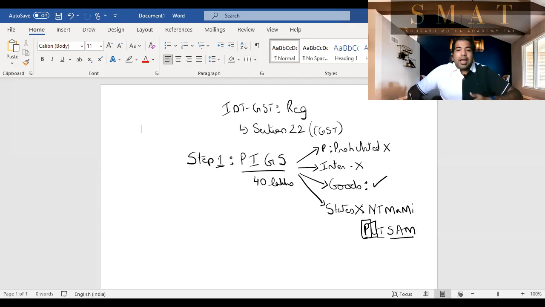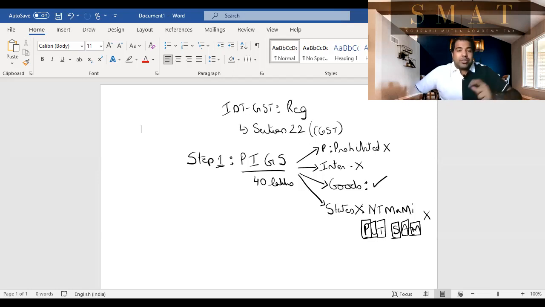Uttarakhand, north of India, and Telangana, again south of India. So these 3 states are south of India, and SAM again is northeast, guys. SAM is Sikkim, Arunachal Pradesh, and Meghalaya. So you should not be in these states. If you're not in these states, then the limit of 40 lakh is applicable to you.